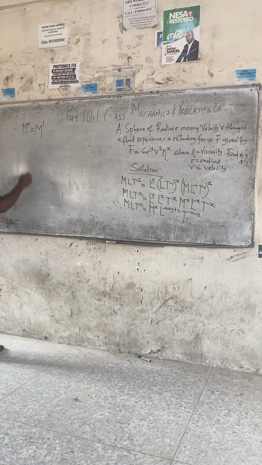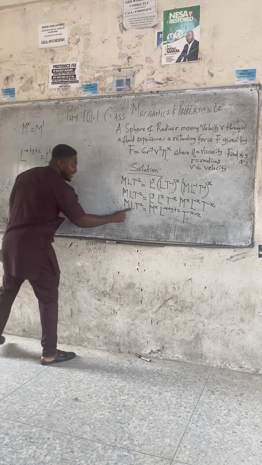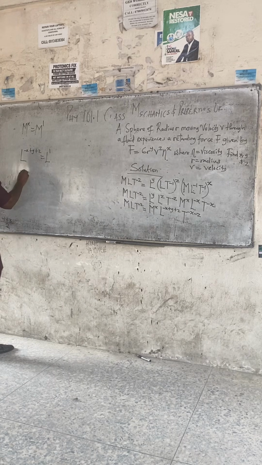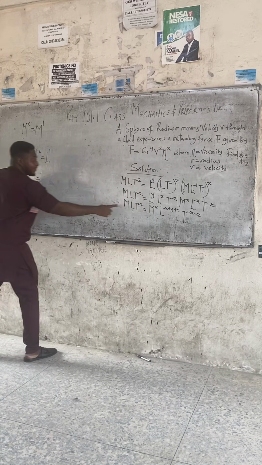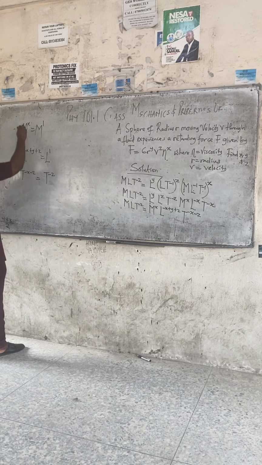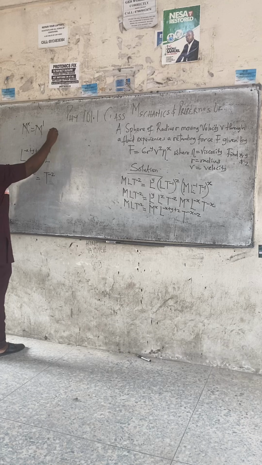What of L? L raised to power minus X plus Y plus Z equals L raised to power 1, because this L here means L raised to power 1. T raised to power minus X minus Z equals what's T here? Thank you very much. T raised to power minus 2. Class, can M cancel M? So that X equals to.